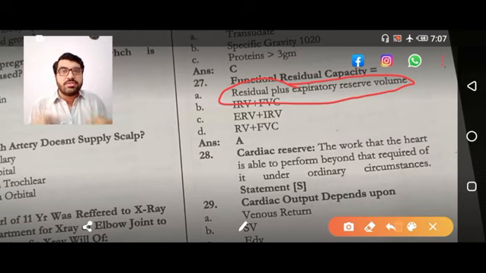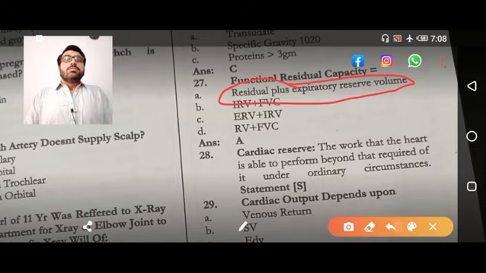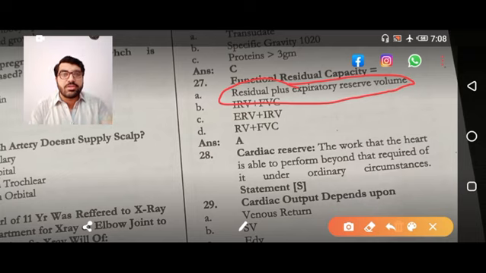For example, this is tidal volume, the amount of air with a normal breath. Now I am going toward the inspiratory reserve volume. After the tidal volume is finished, the more air that I inhale up to the maximum intensity is inspiratory reserve volume.